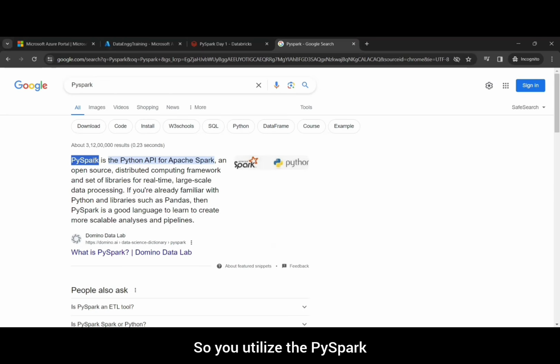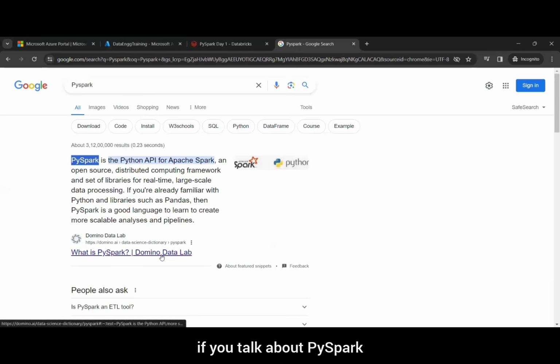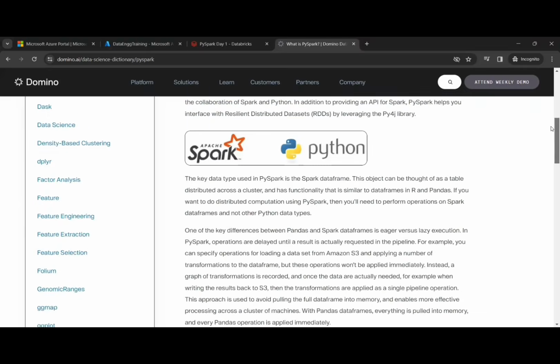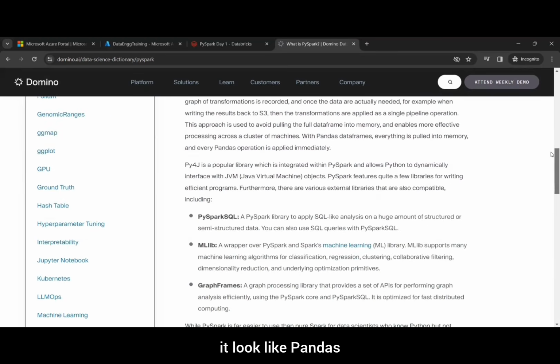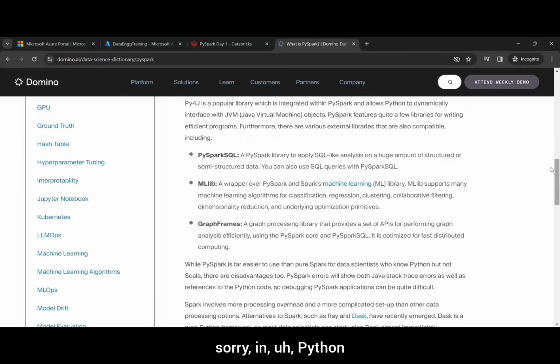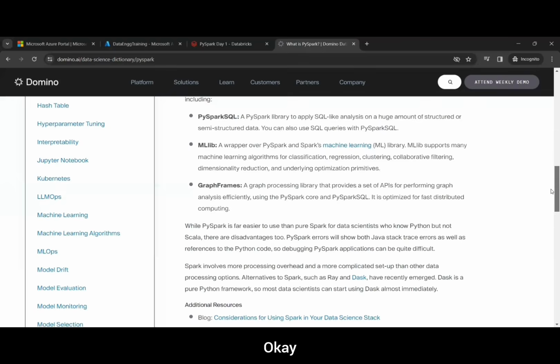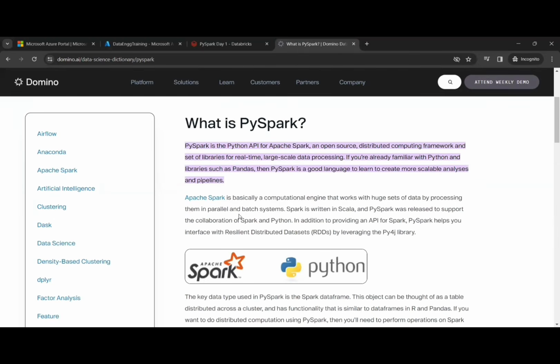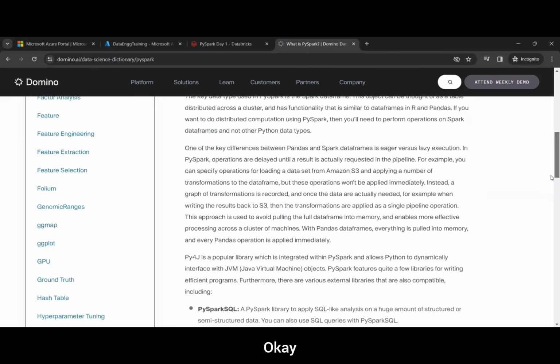You utilize PySpark, which is a Python API, and you will be able to use this open source distributed computing framework, which provides you real-time large scale data processing. That's the advantage here. PySpark has many options. It supports data frames. If you know about pandas in Python, then PySpark just looks like pandas. Pandas is a data analytics or data engineering tool. So if you want to work on Spark and you want to use Python, then use PySpark. We will talk about it later.